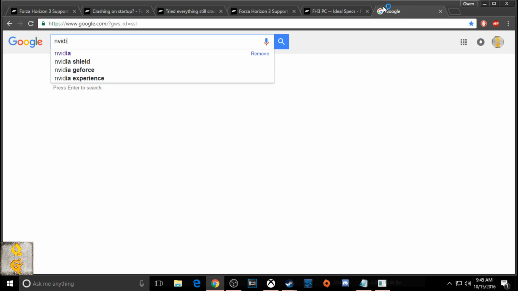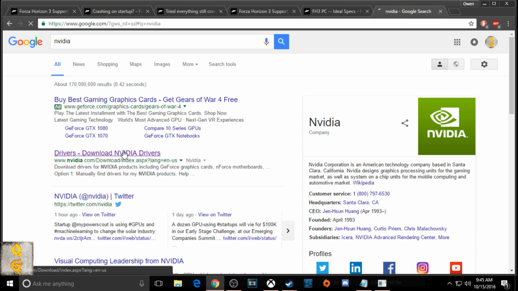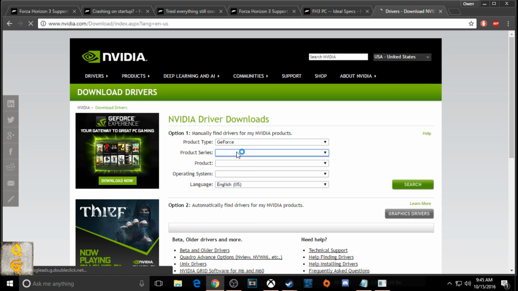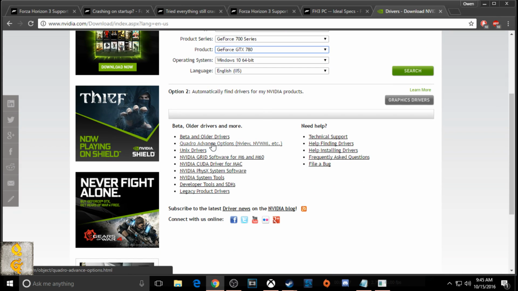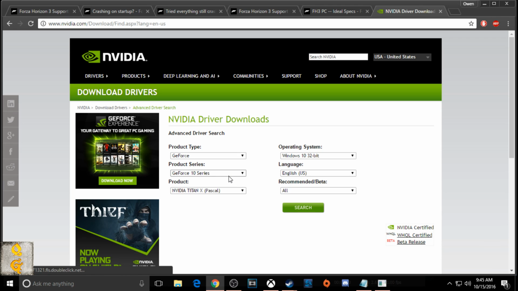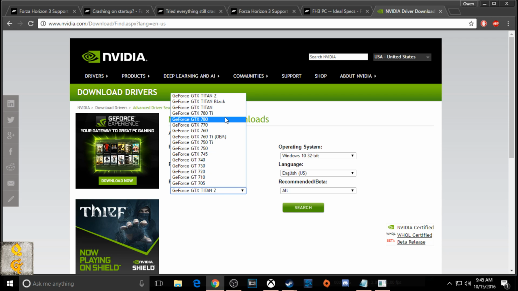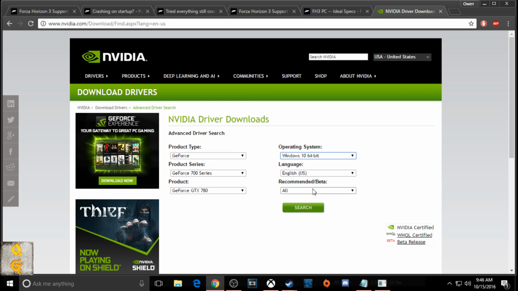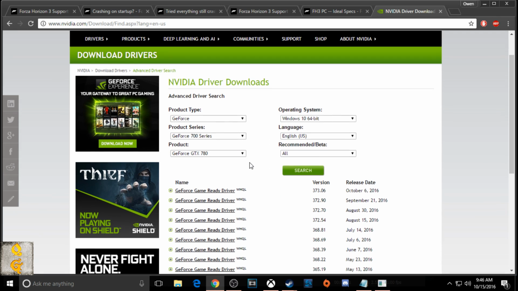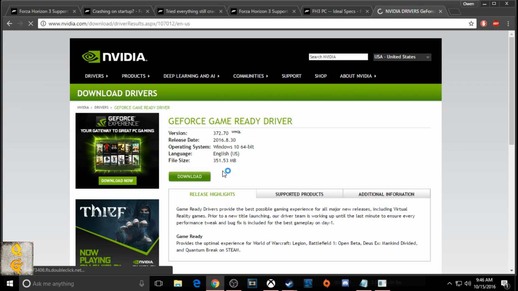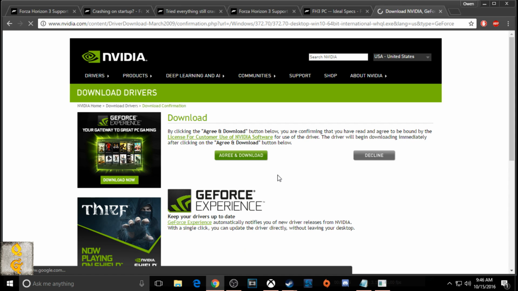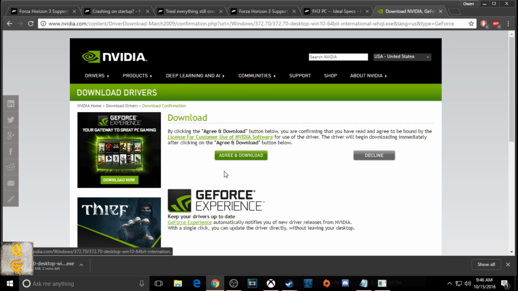Alright you guys, so our next step is to make sure that we have the correct Nvidia driver. Most of us probably have the newer ones, but we're actually going to install an earlier Nvidia driver. So go to the Nvidia website, go to the beta or older drivers, then find your series of GPU and select it, and then put in your type of operating system, hit search, and then you're going to find the Nvidia driver 372.90.